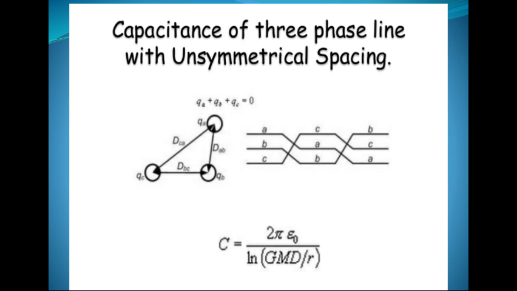Now capacitance of a three-phase line with unsymmetrical spacing is given as C is equal to 2 pi epsilon upon ln GMD upon r, where GMD is the geometric mean distance. For symmetrical spacing, the value of C is equal to 2 pi epsilon upon ln d by r, where d is the distance between the conductors and r is the radius of the conductor.